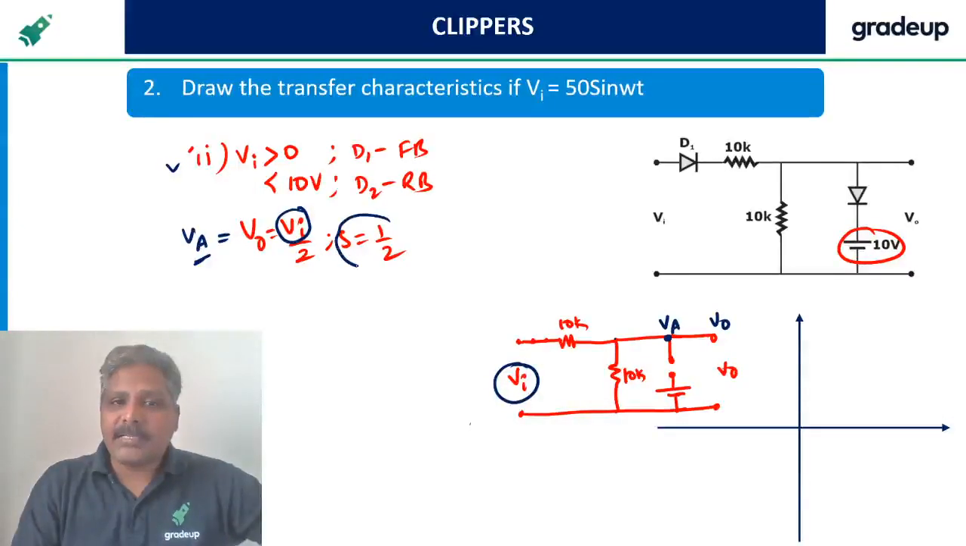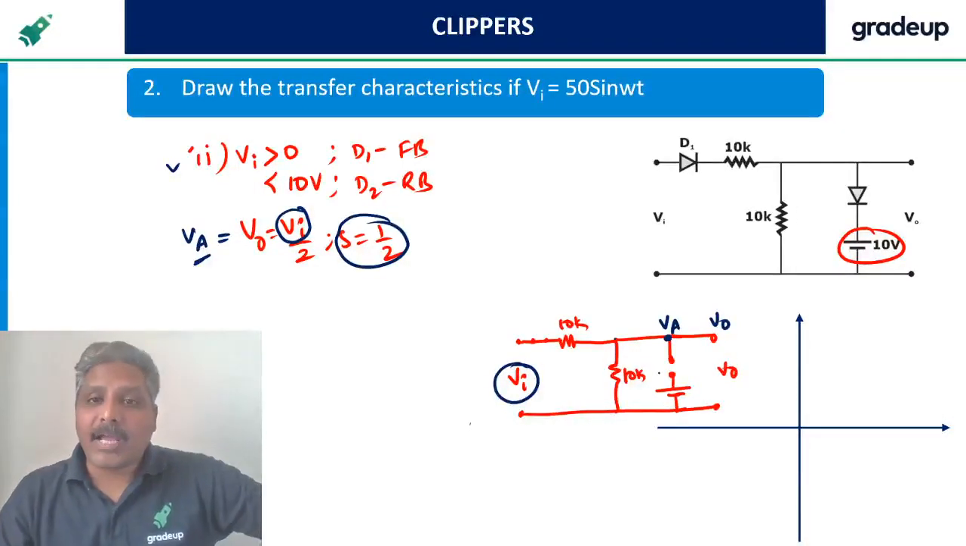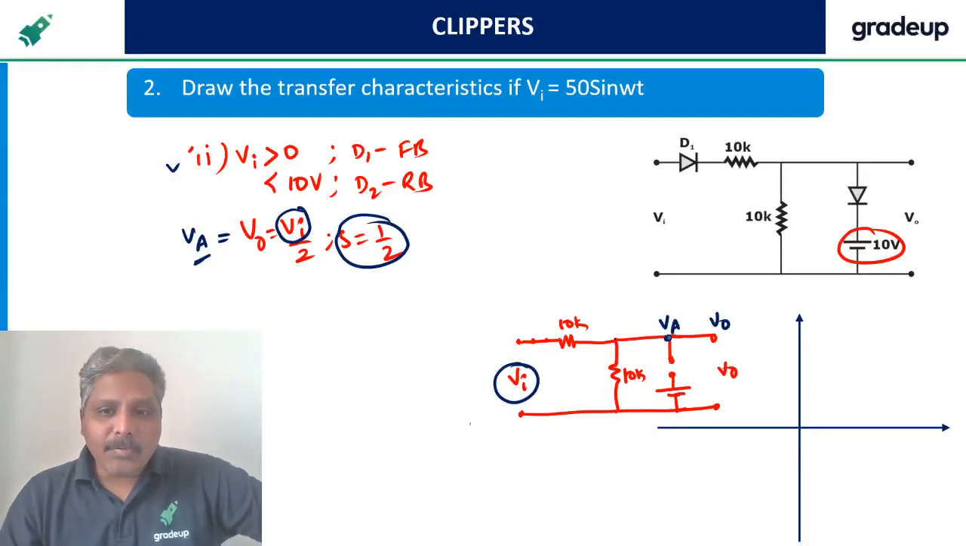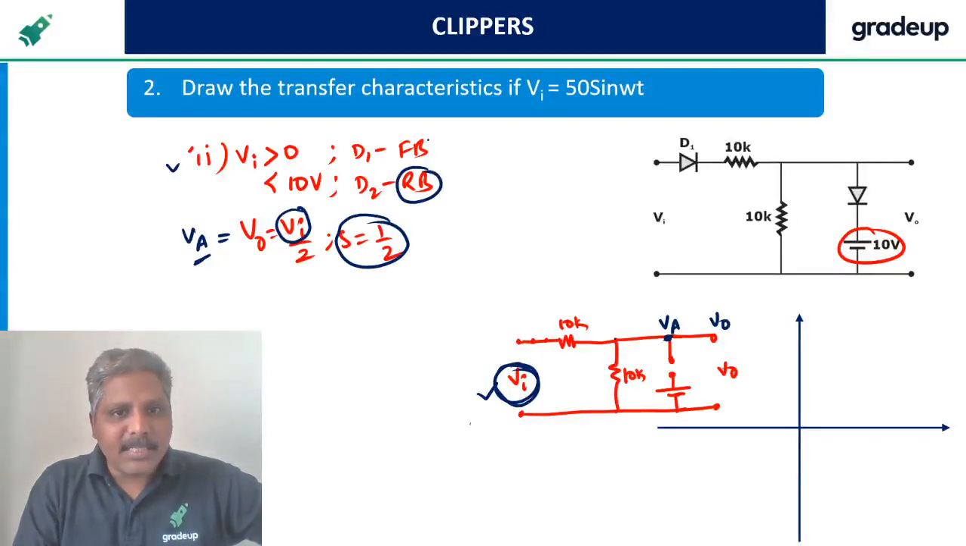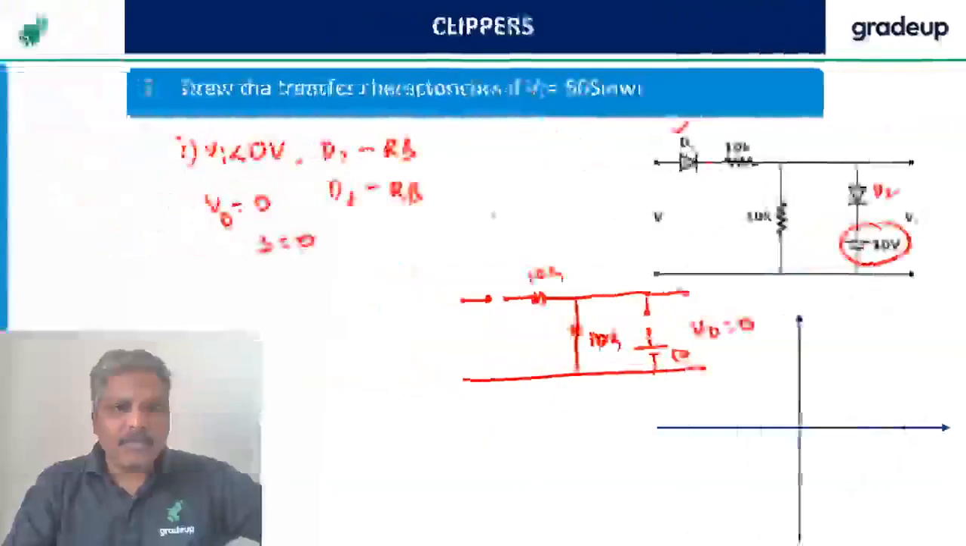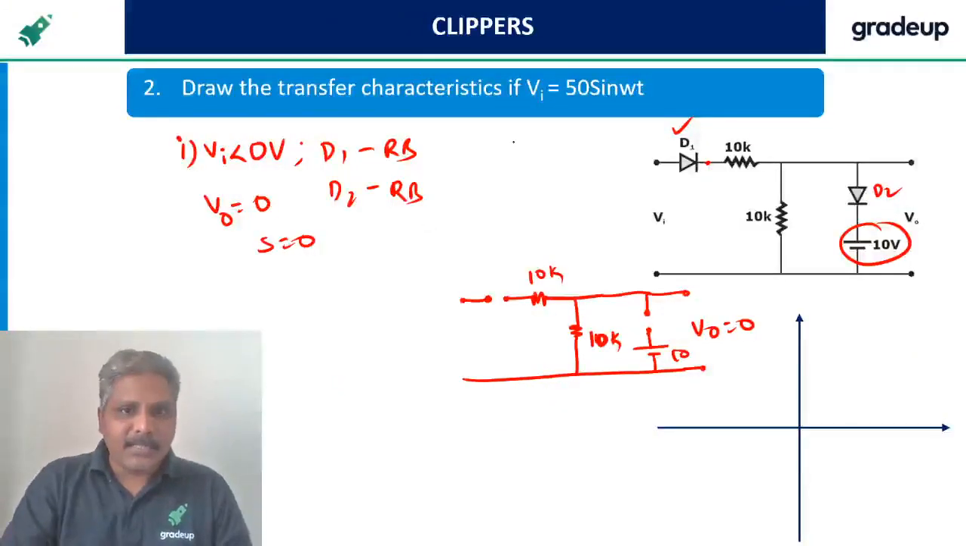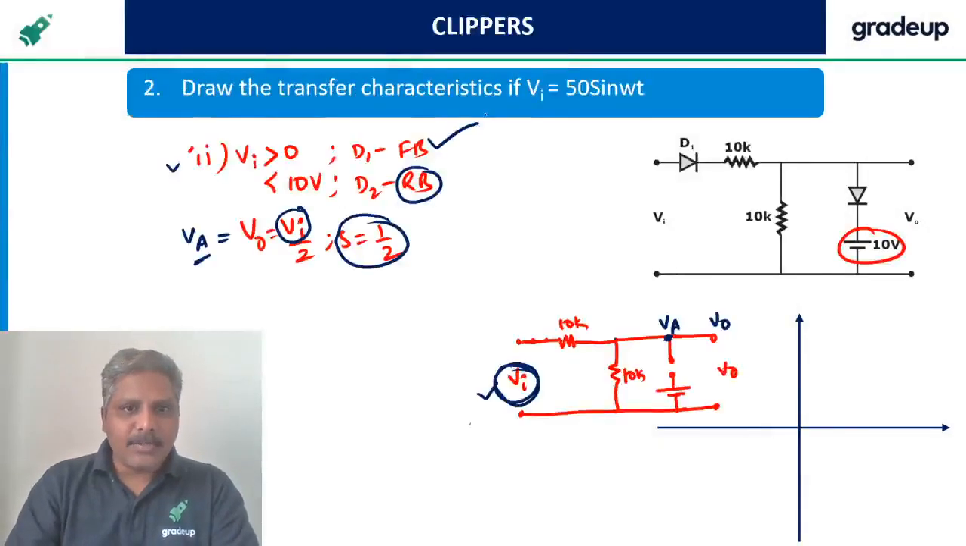Whenever the slope is not 0 or 1, you have to do this test again. See, the anode voltage is now Vi by 2. That means whatever you apply, half of that is coming to the anode. Now D2 is reverse biased. D1 forward bias is over, D1 reverse bias is also over. D2 is reverse biased.